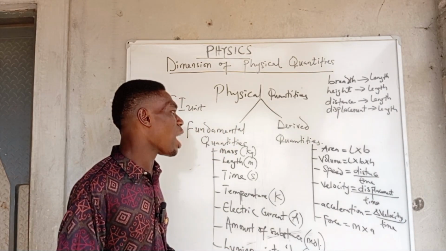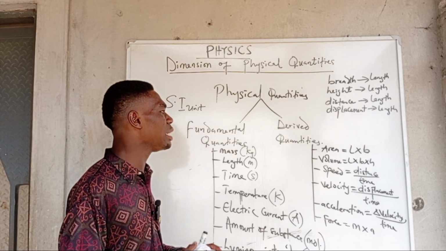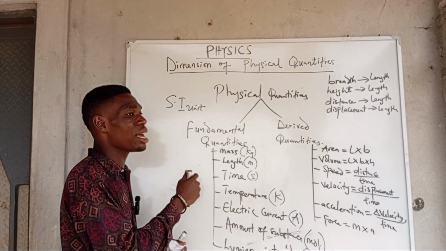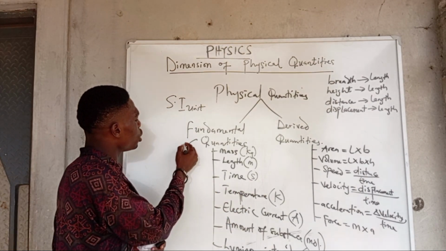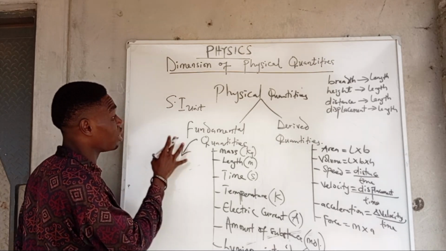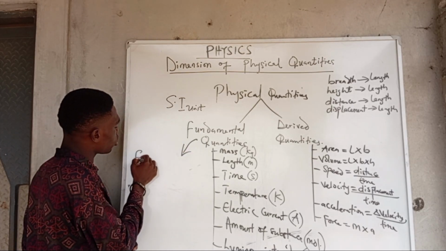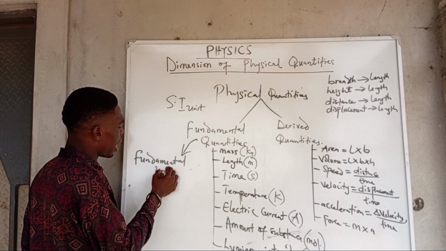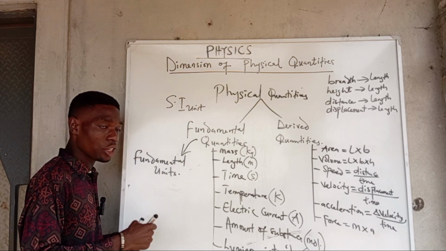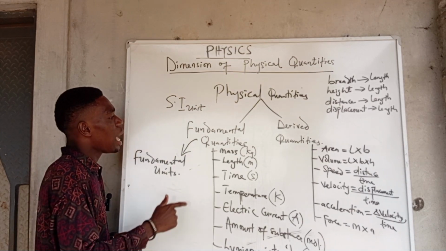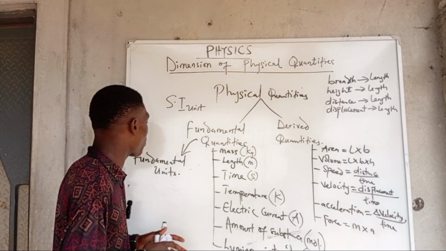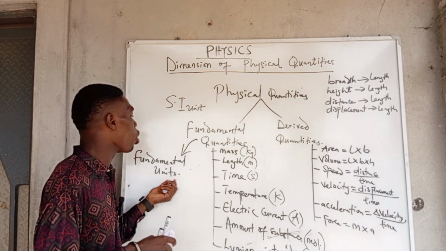Are we together? Now, one thing I want to help you to do: even though we have fundamental quantities, quantities are measured in what? In units. So if we have fundamental quantities, then we should also have what? Fundamental units. Fundamental units are the units of the fundamental quantities, and if fundamental quantities are actually independent, that simply implies that fundamental units will also be what?